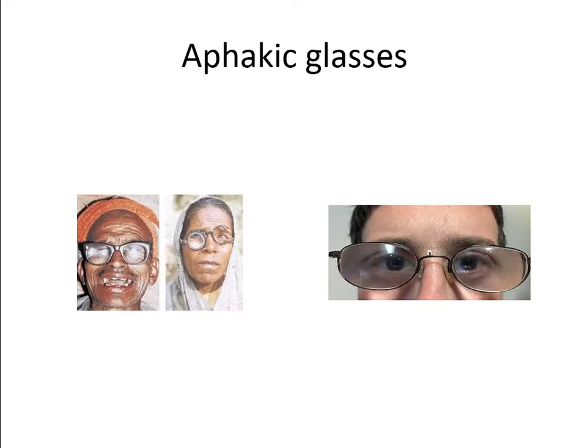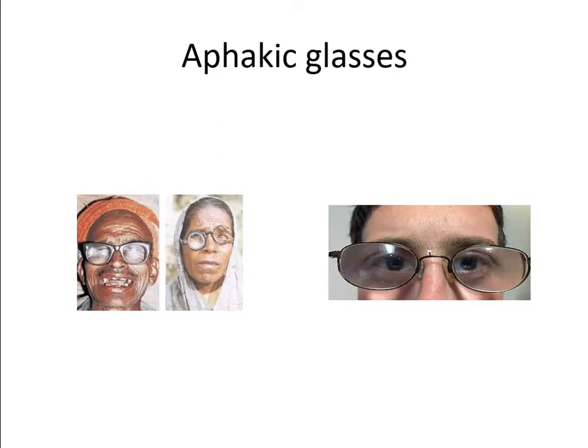So the third better option for aphakic patient is secondary IOL. As I told you yesterday, when you cannot place the IOL in the posterior chamber, you can put it in the anterior chamber, or you can put an anterior iris claw lens or posterior iris claw lens, or you can suture the IOL to the sclera. It is known as scleral fixated IOL. So these are the various options of correcting aphakia.